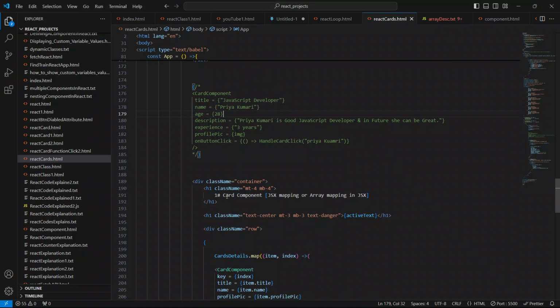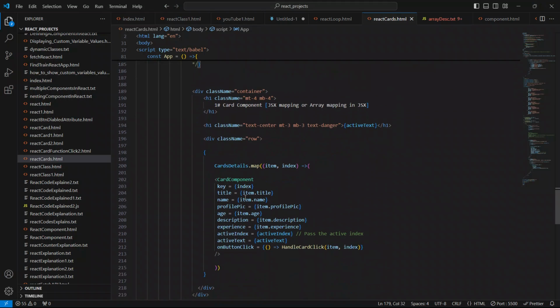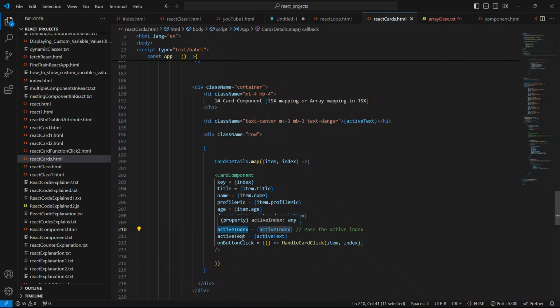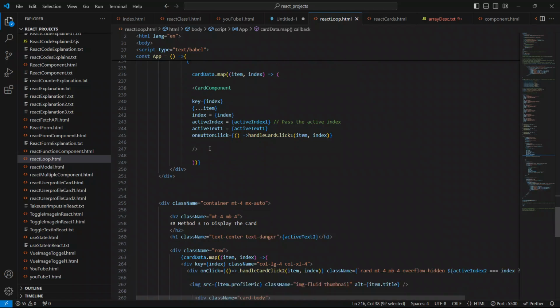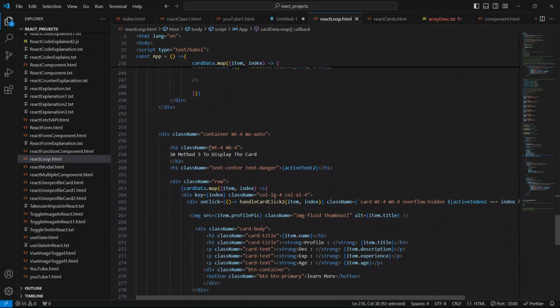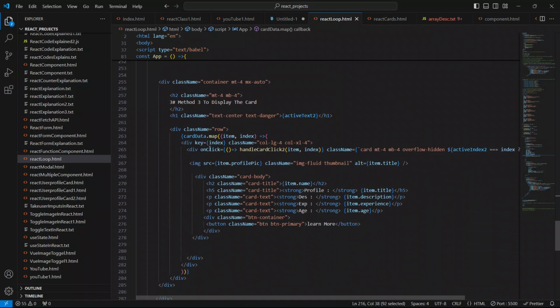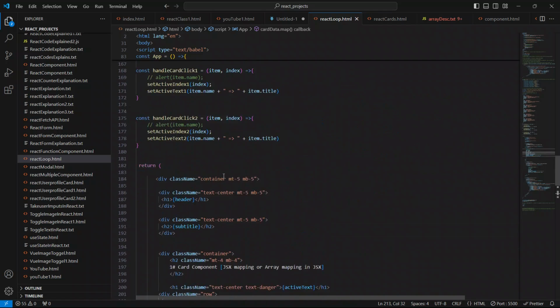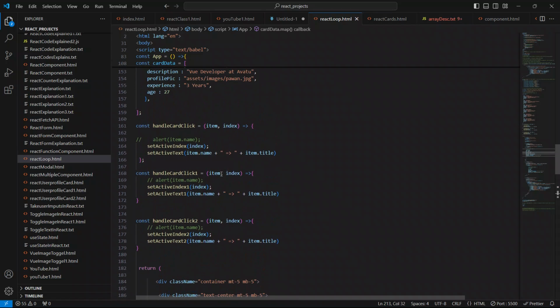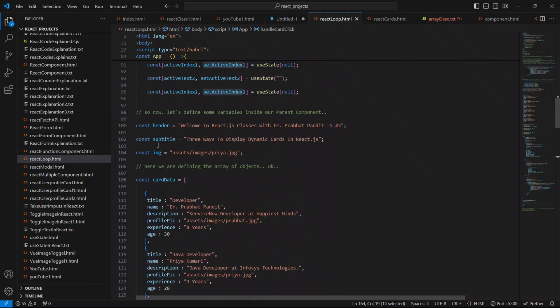So JSX mapping, active text. Let me just again go to the example. So the example is this: handle card click, set active index.